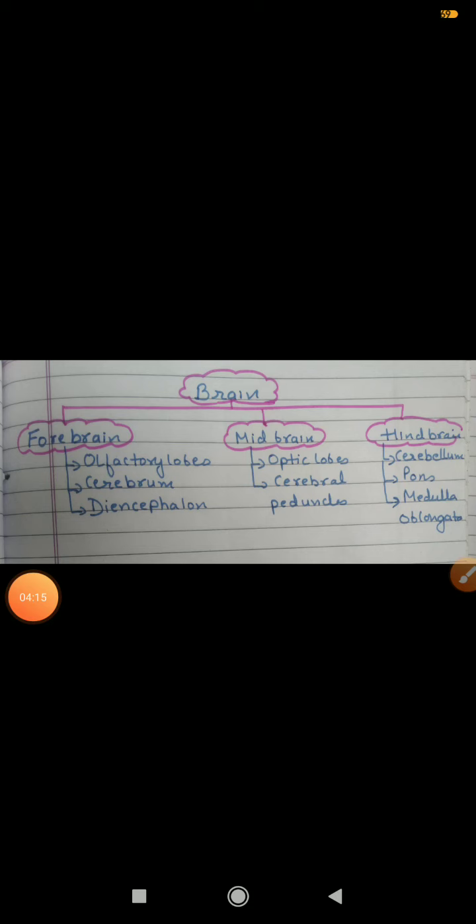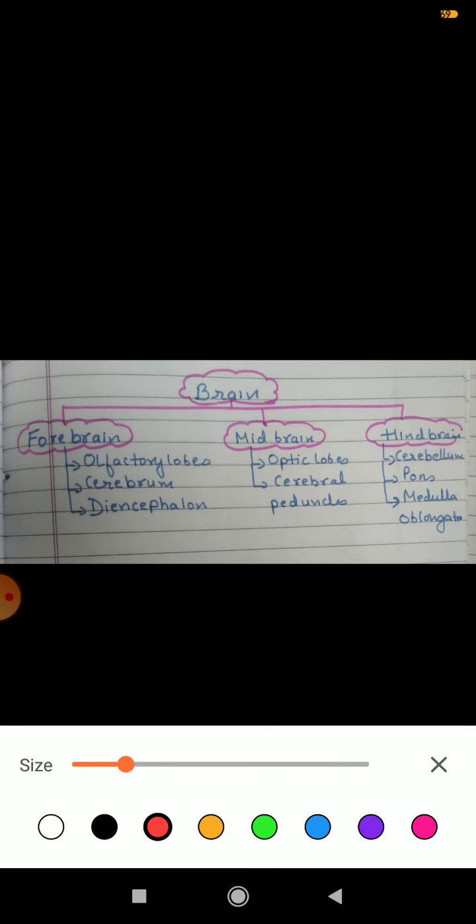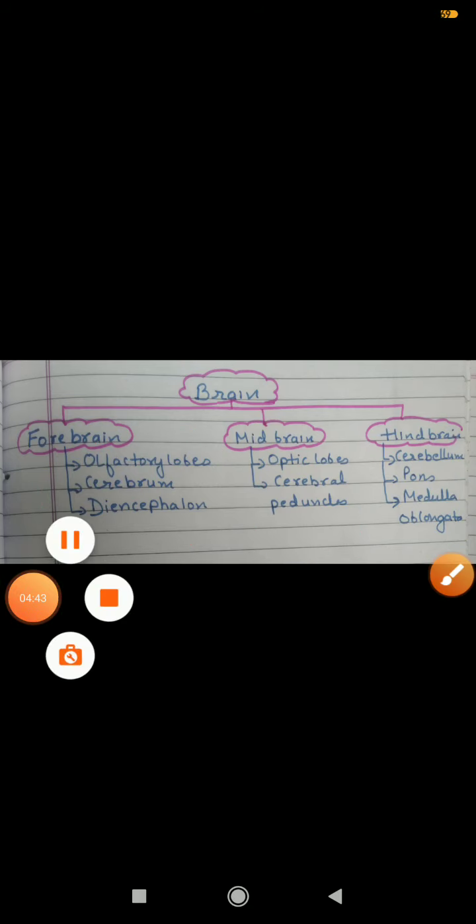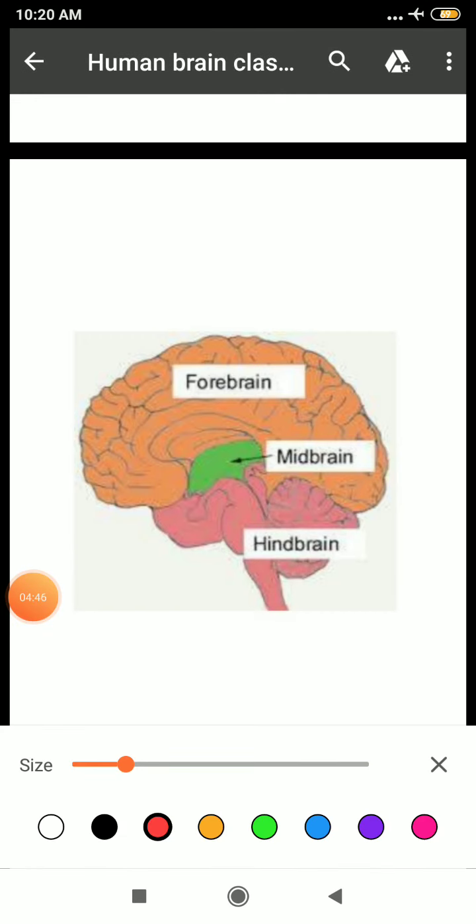Again, you can have a look at these names, because I think these names are new to you. Forebrain consists of olfactory lobe, cerebrum and diencephalon. Clear? Midbrain consists of optic lobe, cerebral peduncle, and hindbrain consists of cerebellum, pons and medulla oblongata. You need to learn these names as it is a very important question from the board point of view.